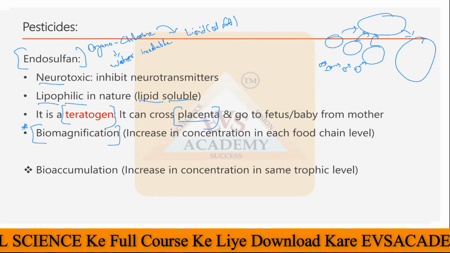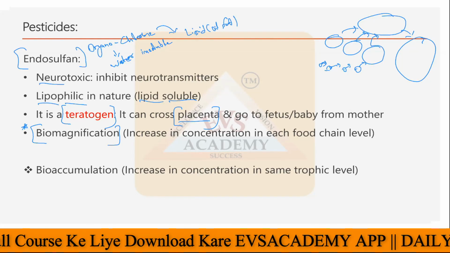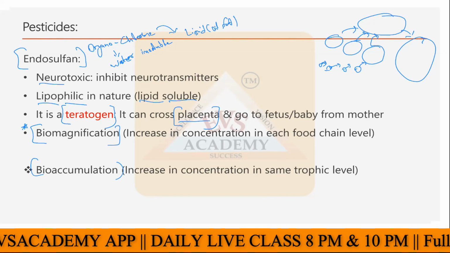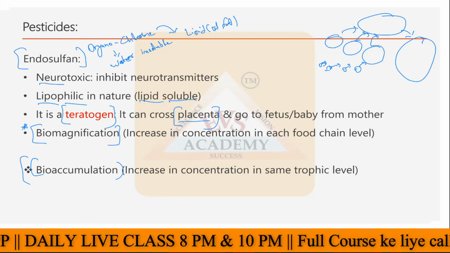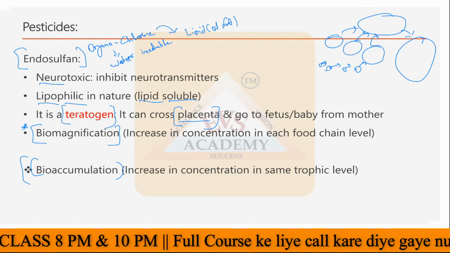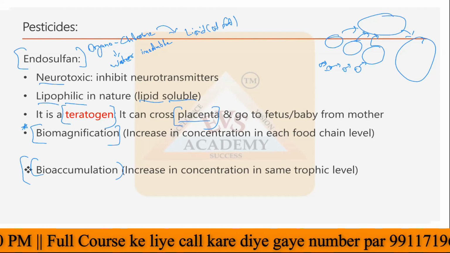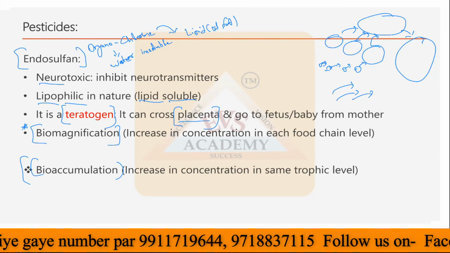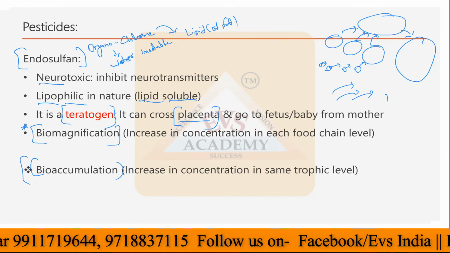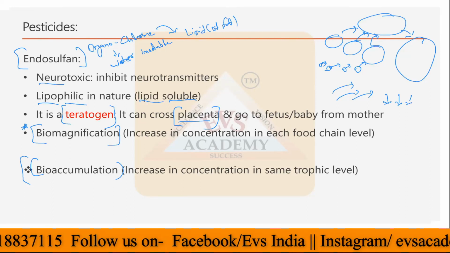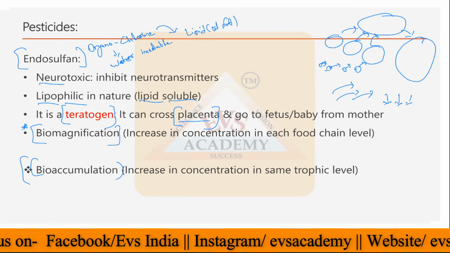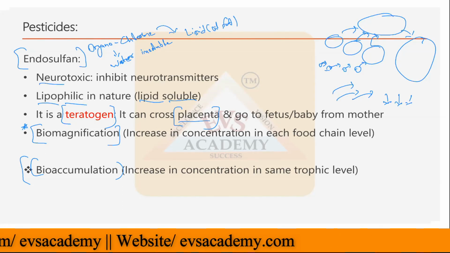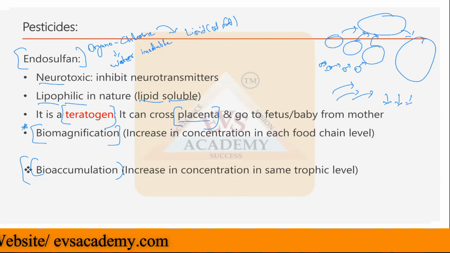Another term we use is bioaccumulation. Bioaccumulation is different from biomagnification. This bioaccumulation is not a feature of endosulfan. I am discussing it separately here to show how it is different from biomagnification. Bioaccumulation means increase in concentration in the same trophic level. It is not going up to the upper trophic level. After the death of these organisms, it will again come down to the soil or come back to the atmosphere or environment. This phenomenon is called bioaccumulation, which is different from biomagnification. So I hope both the terms as well as the endosulfan properties are clear to you.